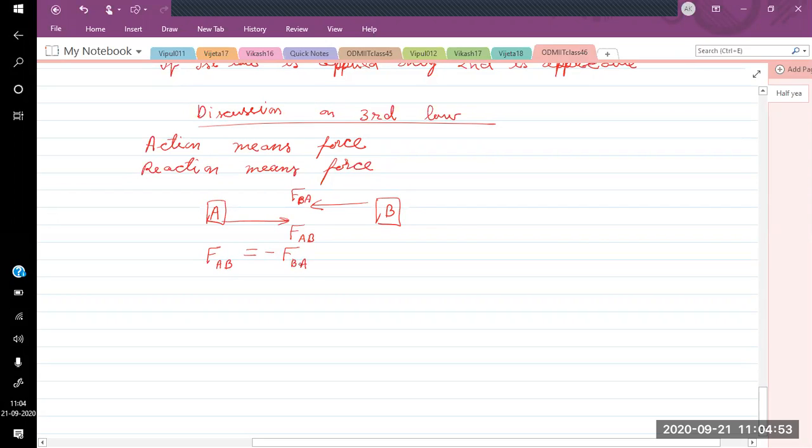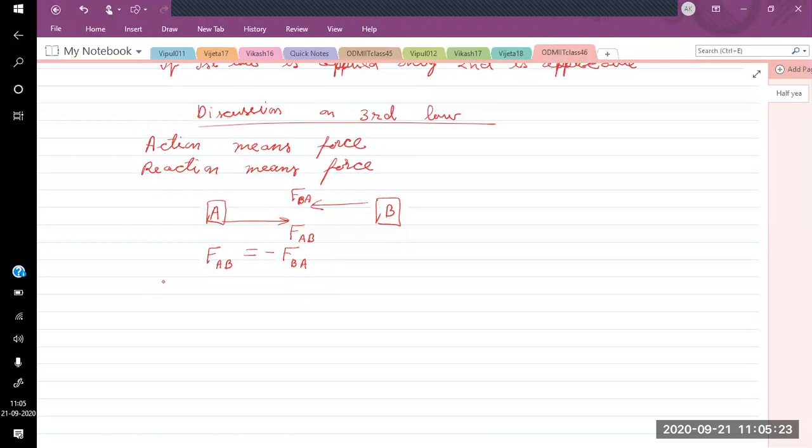So if we have two objects, the forces will always be forces between the two objects. If one object applies a force on the second object, then the second object will also apply a force on the first object. The example for this: if a bullet is fired from the gun, the gun applies a force on the bullet, the bullet moves in the forward direction, and the bullet also applies a force on the gun, so the gun is recoiled back.